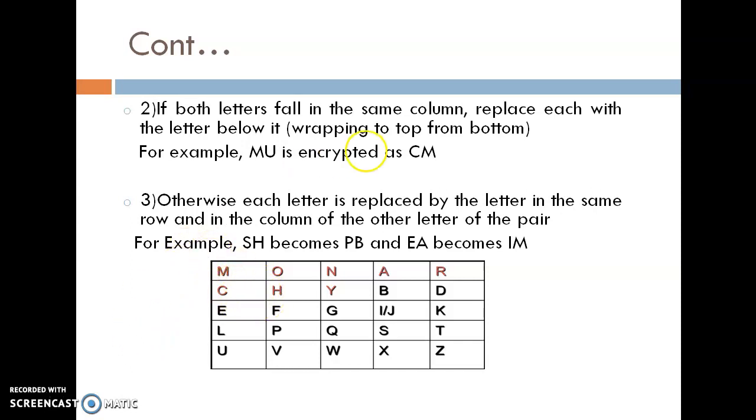For the next example, HP. Okay. Then H is replaced by F and P is replaced by V. Okay.